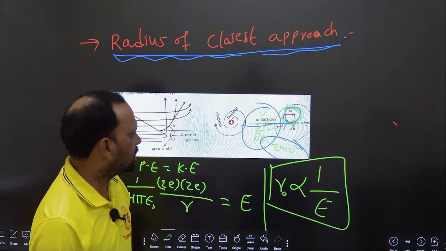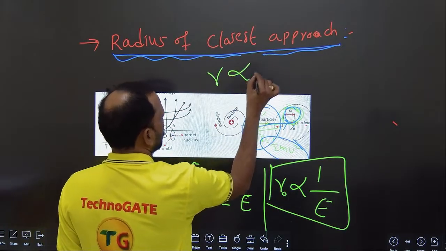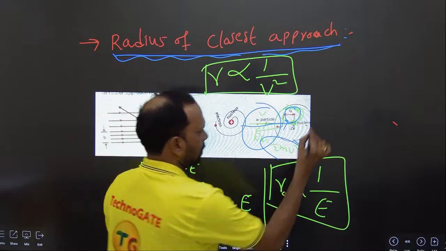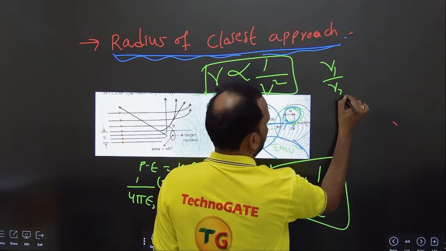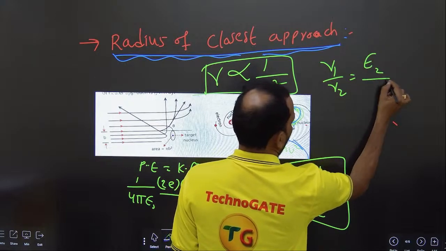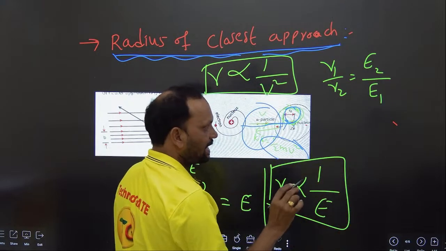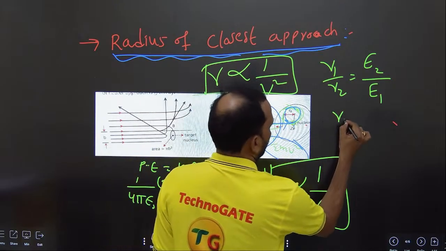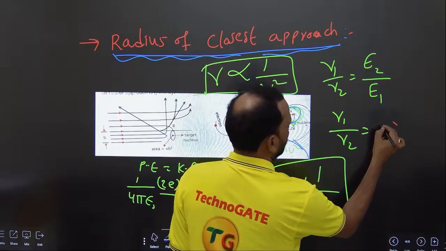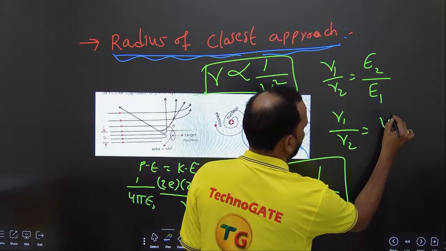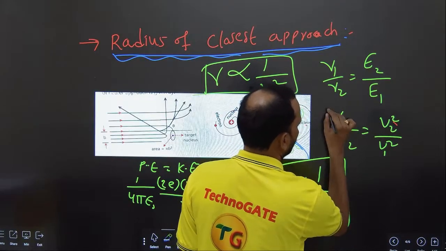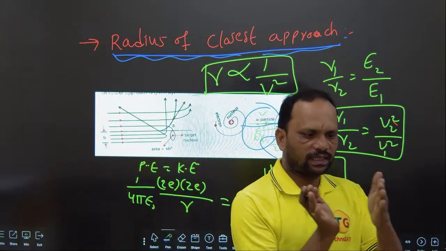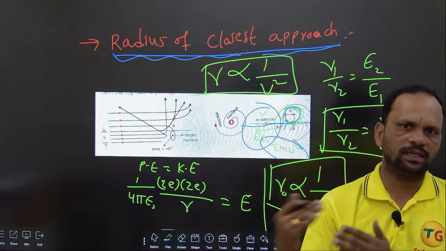Or we can write like this also, R is inversely proportional to V square. Now R1 by R2 is equal to E2 by E1. E is the energy of the alpha particle, remember it. Now R1 by R2 is equal to V2 square by V1 square. If you compare two alpha particles, which has some particular energy E1 and another one is E2,